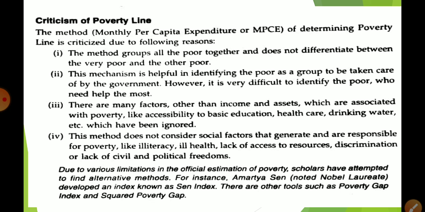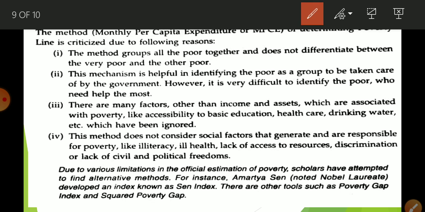So what is the method we adopt in the poverty line? Monthly per capita expenditure, yani MPCE. So this is very important, beta. It can be asked in a 1 mark question. What do you mean by MPCE? Monthly per capita expenditure. Okay, so what are the criticisms?